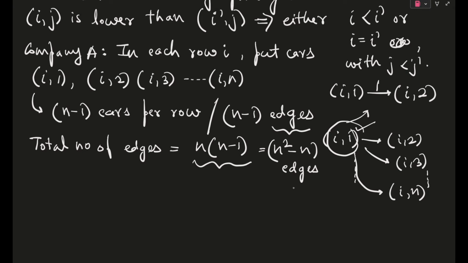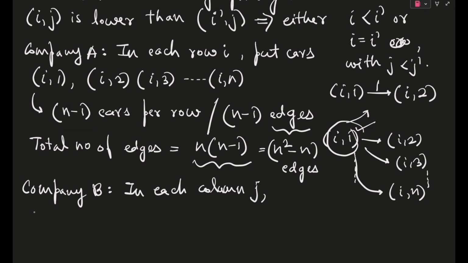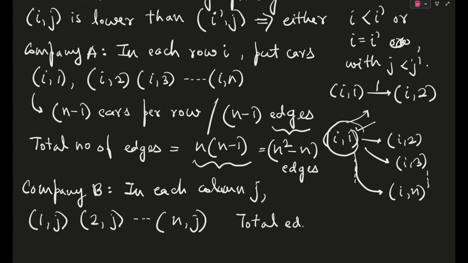N squared minus n. So in a very similar way, if we go to our company number B, here I hope we have to do the placing in each column j. So here actually it will be 1 comma j, 2 comma j up till n comma j. So very simply, a perfectly similar explanation will give you the total number of edges here also as n squared minus n.